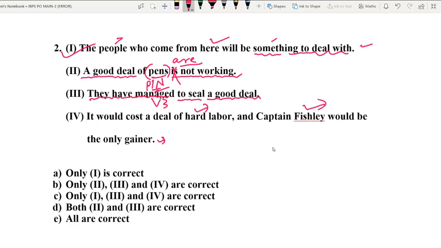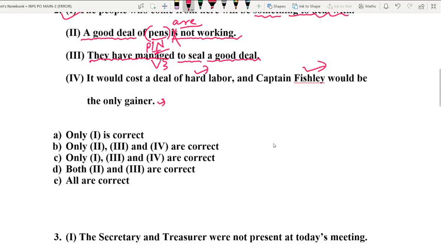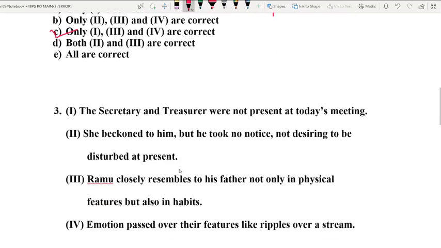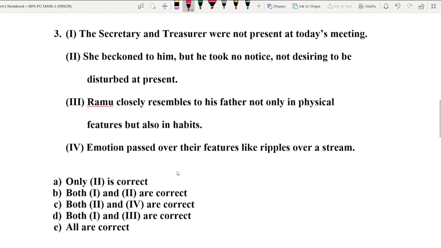Again, the sentence is absolutely a fantastic, a beautiful sentence, and there is no error in option number 4 as well. So what we found here: option number 1 is correct, option number 3 is correct, and option number 4 is correct as well. So now 1, 3 and 4th you can find in option number C. So now we are going to question number 3.